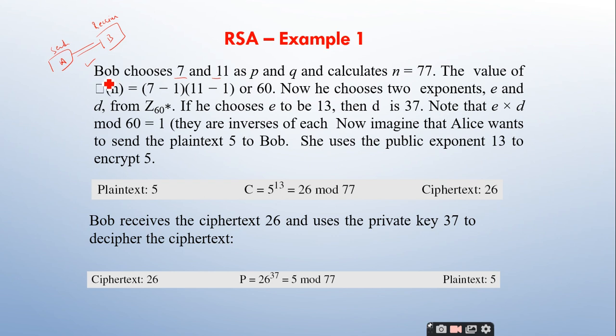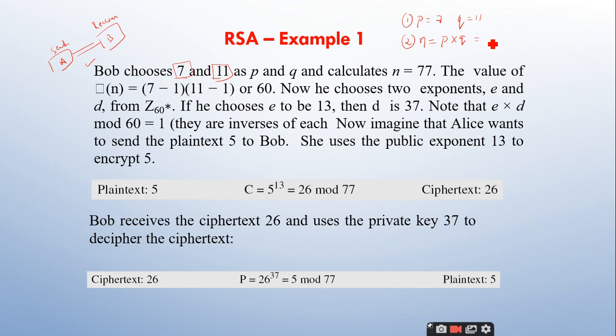So let us see the process of generation. Bob has to choose two prime numbers P and Q. The first step is to choose P is equal to 7 and Q is equal to 11. What is the second step? You need to calculate N. N is given by the formula P into Q, P multiplied with Q.